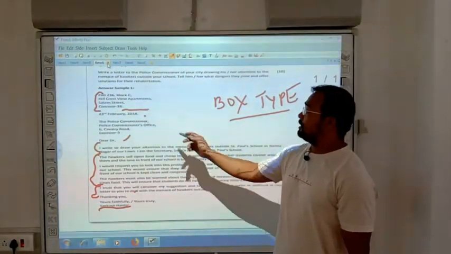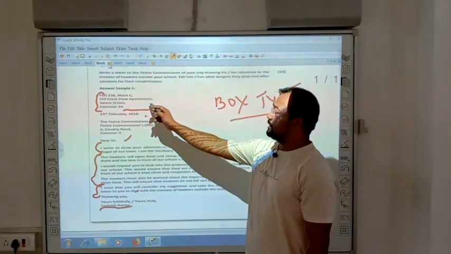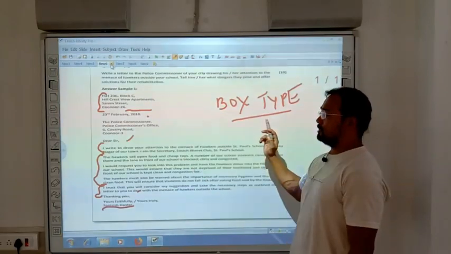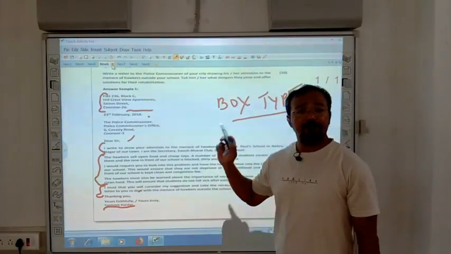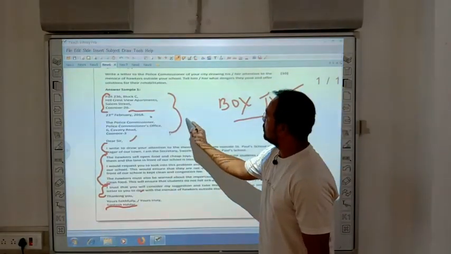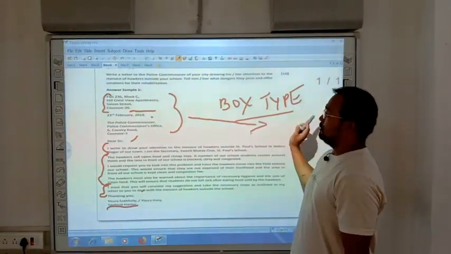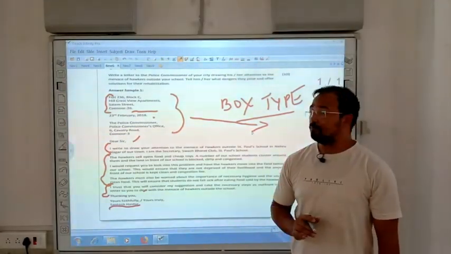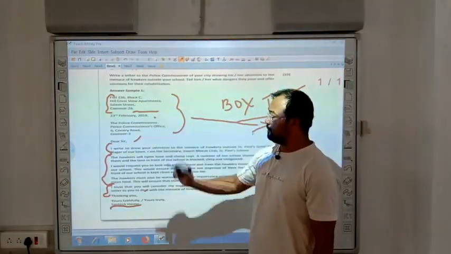Like what happens in a traditional format, again the address comes on the left hand side, the date comes on the left hand side, to whom you are sending, sorry, not left hand side, right hand side. So all of these come on the right hand side here in a traditional format, but in box type format it remains the same.